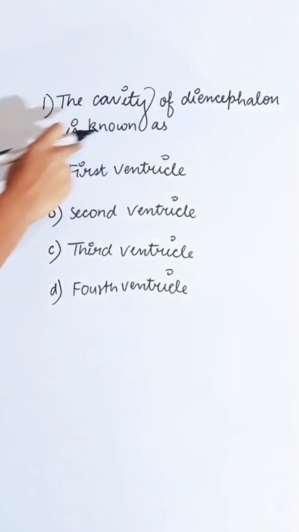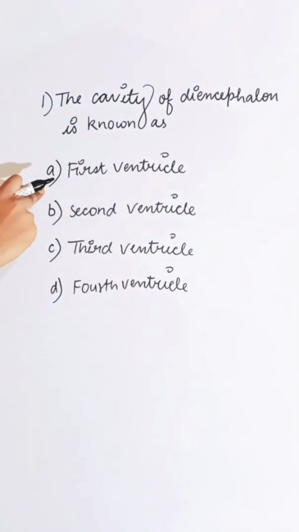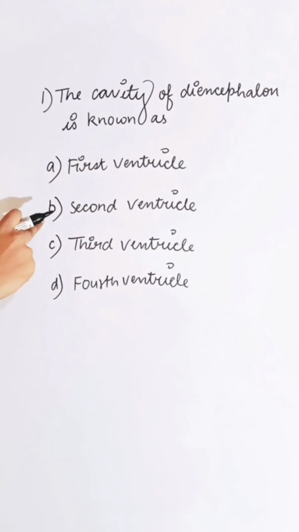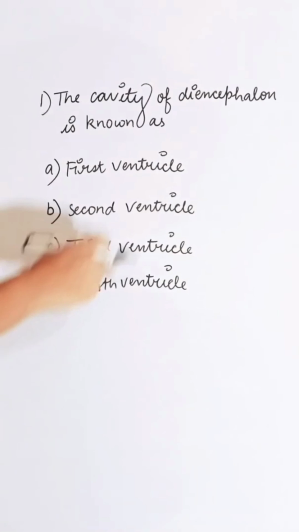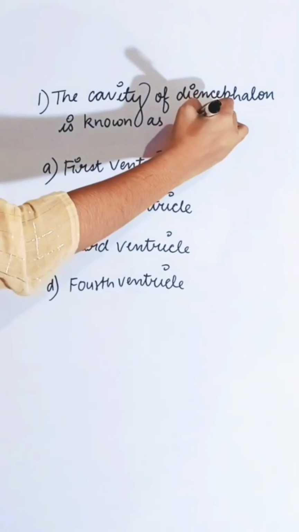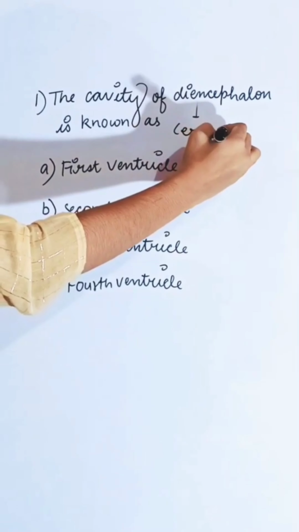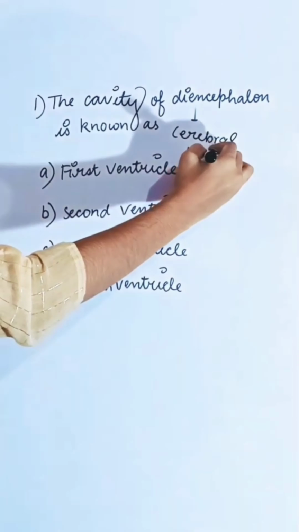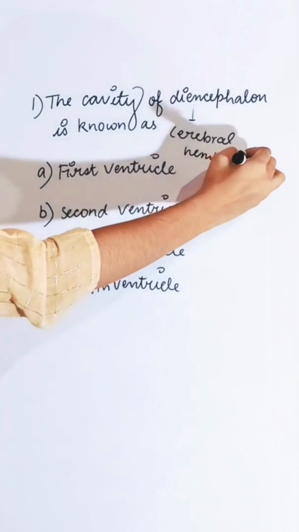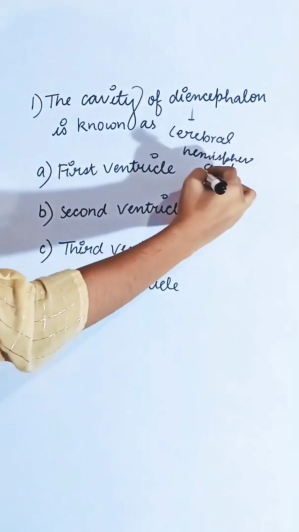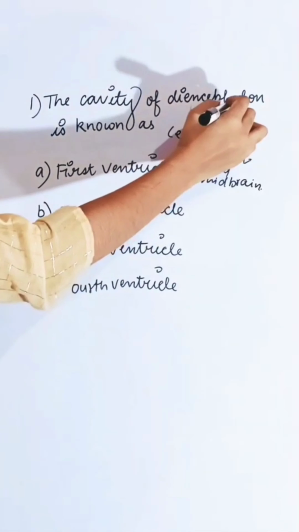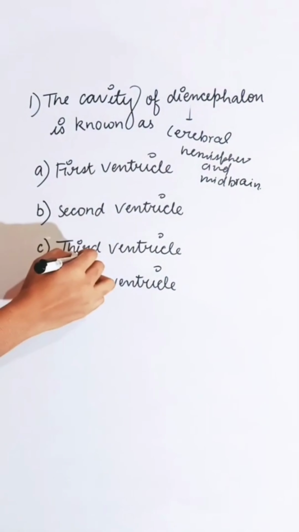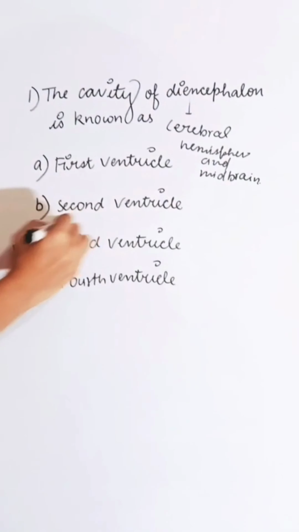The cavity of the diencephalon is known as first option first ventricle, second second ventricle, third third ventricle, fourth fourth ventricle. The diencephalon is situated between the cerebral hemispheres and the midbrain. The cavity of the diencephalon is known as the third ventricle. So the correct answer is C.